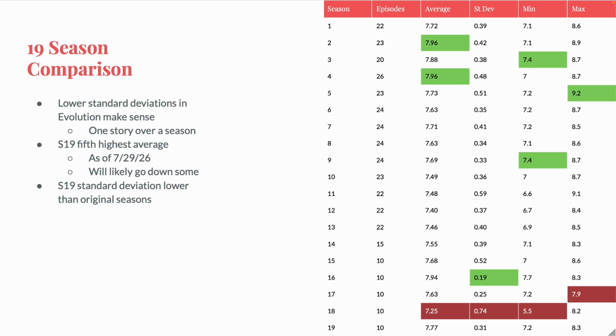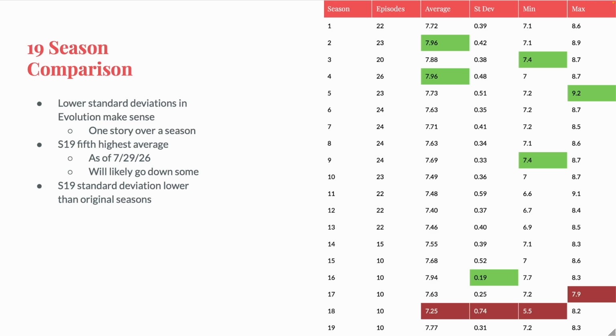The finale aired 6 days ago, and the ratings have changed a fair bit for most of the episodes from the time I watched them. However, if anything, this is probably going to go down a bit. At 7.7, season 19 is the 5th highest season, ranking between season 3 and season 5. But knowing this will go down a bit, I imagine it's settling around a 7.4, maybe a 7.5, but it'll probably still be 5th. The standard deviation this season was 0.31, which is pretty good.